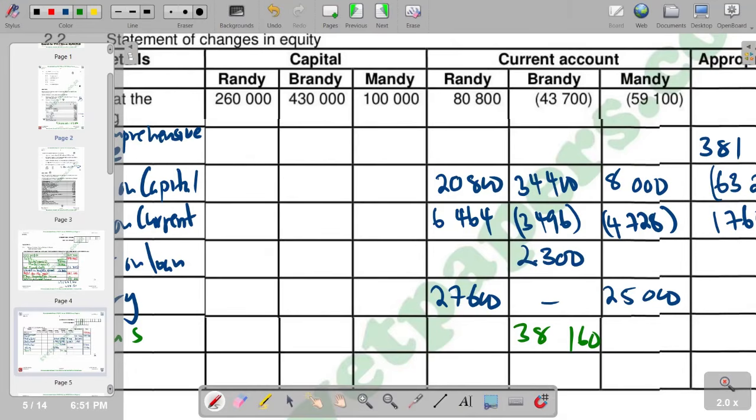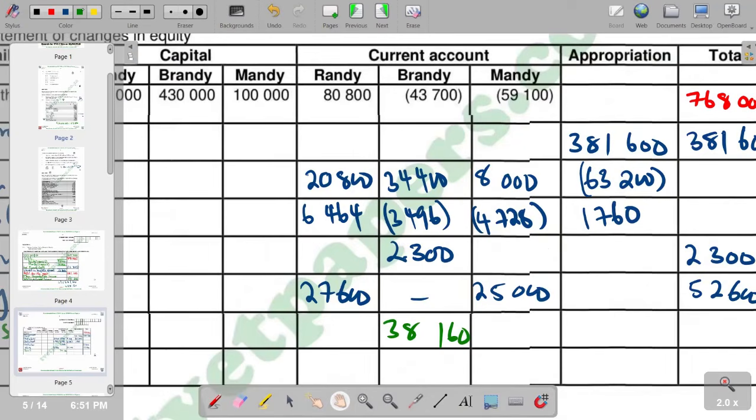So we put it under appropriation as 38,160. And when it comes under appropriation, it changes sign and becomes a negative. So this is what we have on that part. Then from bonus, we now go to drawings.